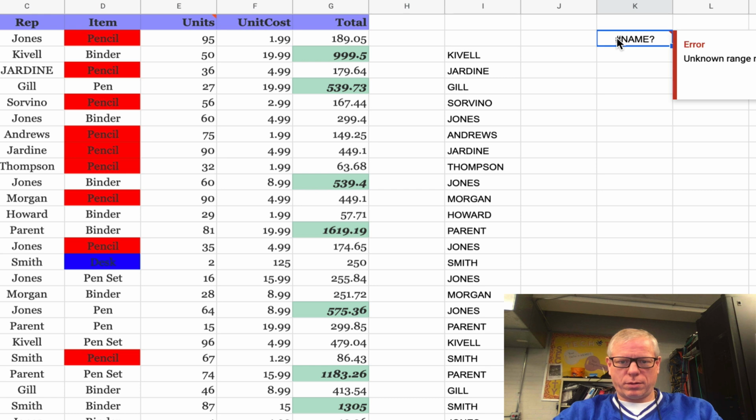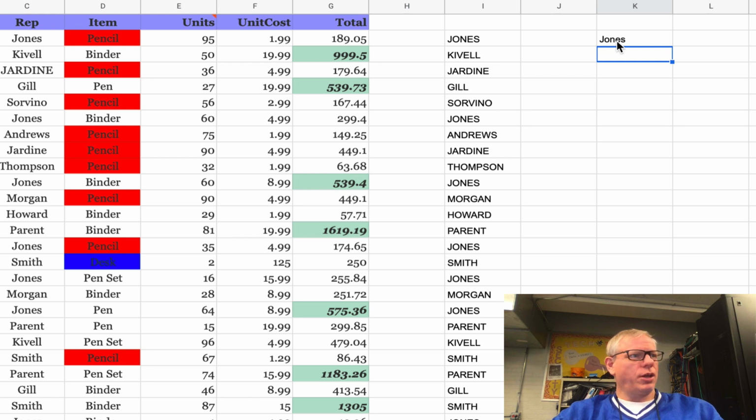What happened here? Let's undo that. I got something wrong. Equals proper, I2, return. It's going to give it back to me as Jones, capital J, lowercase the rest. So that's your equals lower, equals upper, and equals proper commands to change the case. That's the first thing I wanted to talk about.